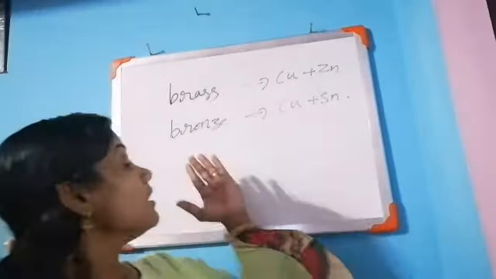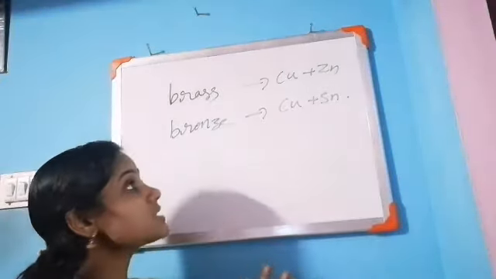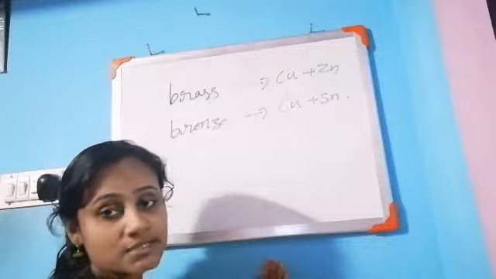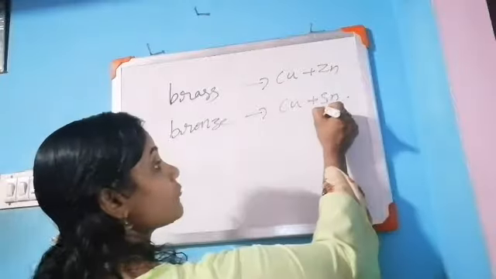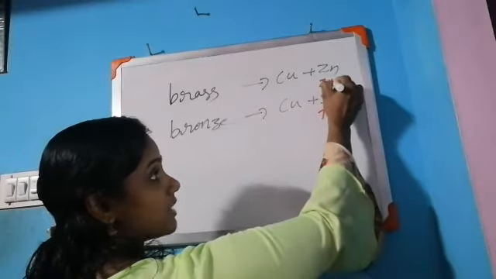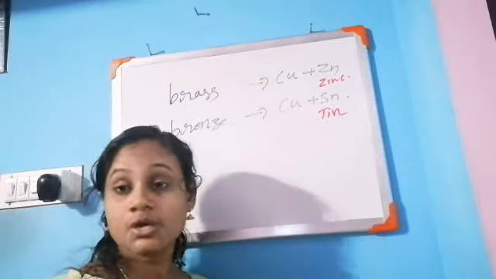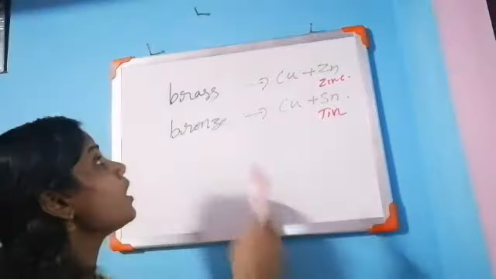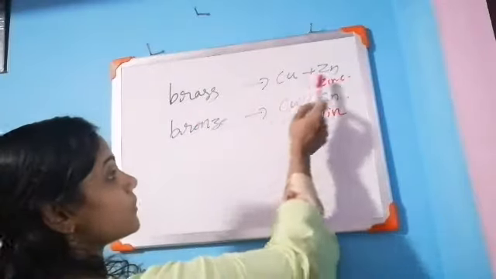Dear children, next, brass and bronze. It is very important. Brass is a mixture of copper and zinc.